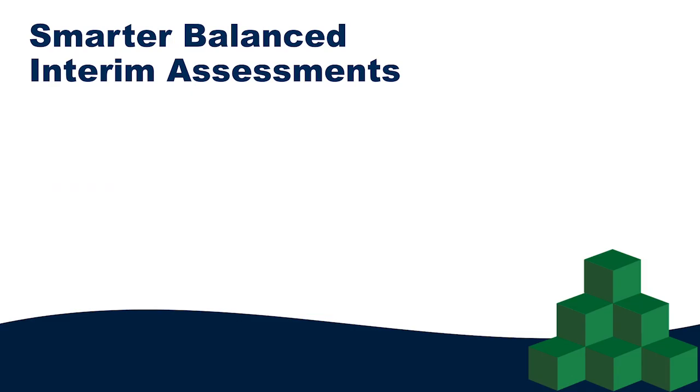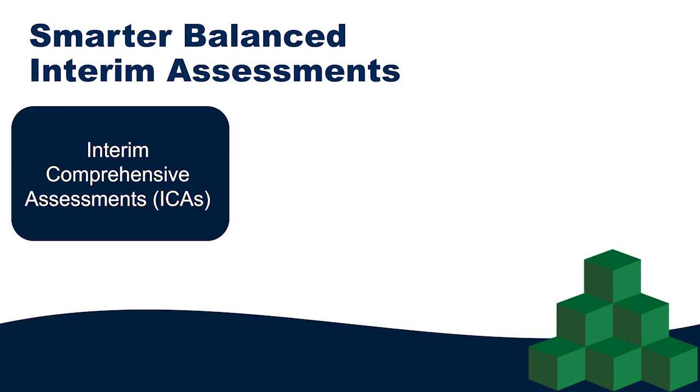Since there isn't time to list all of the interim assessments, let's dig into how they are organized. For Smarter Balanced, for ELA and Math, they are organized by the content they assess. The Interim Comprehensive Assessments, or ICAs, test the same content and report scores on the same scale as the summative assessments. With the new Smarter Balanced adjusted form, the ICAs will actually take longer than the summative assessments to administer as they use the full form summative blueprints.